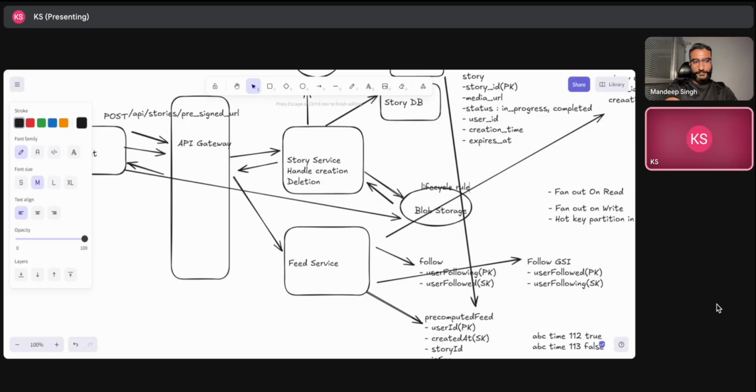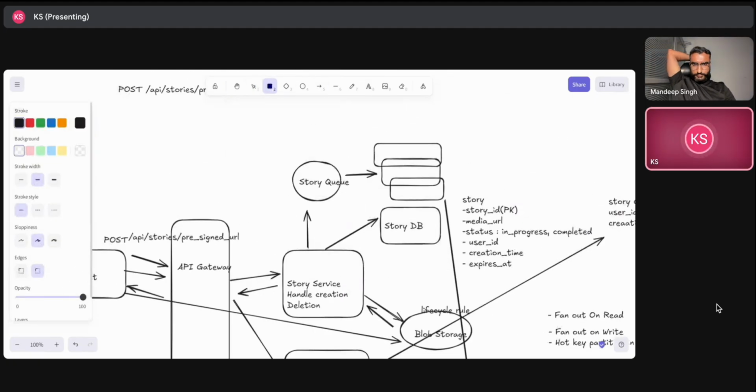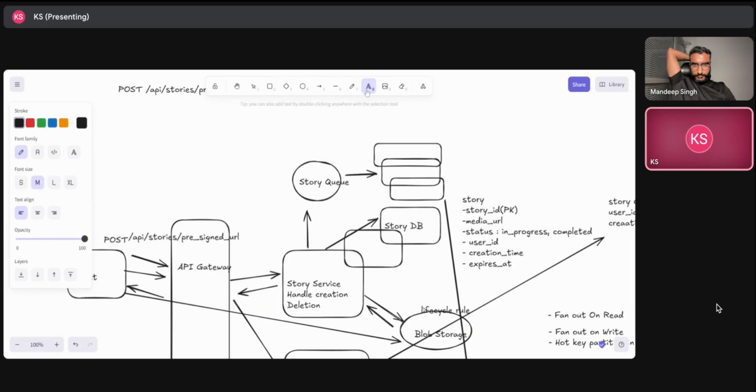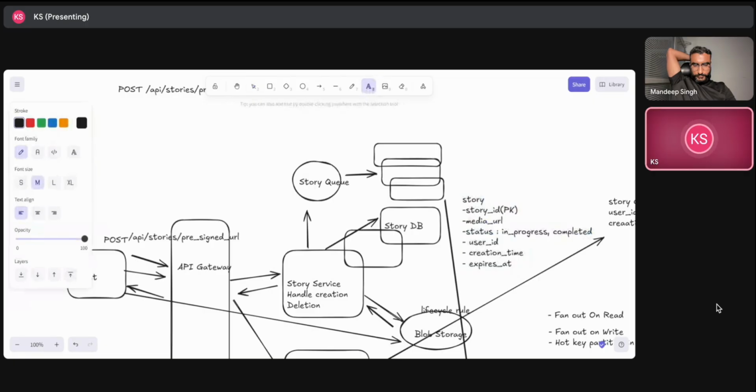So I think first thing is, as I told you, we will have a cache layer also, like we had a distributed cache here for the story IDs and all. So let's say we are implementing this feature, first thing, we are keeping an expires at. I'm not taking this lifecycle rule into account as of now. Another thing here can be that in our cache also, for that story.